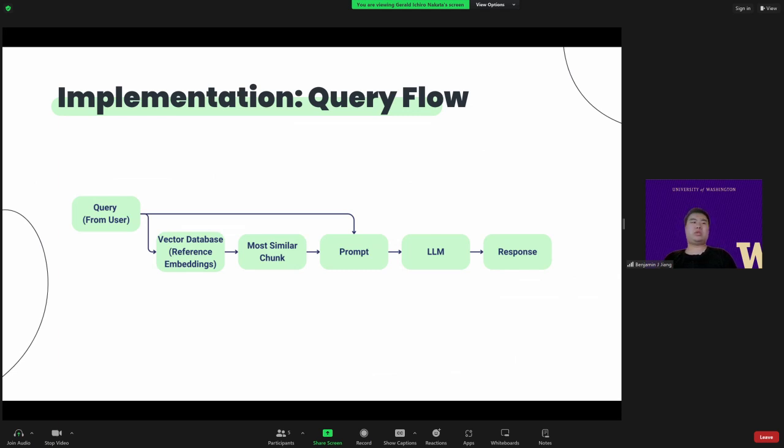Once we retrieve these similar chunks, we prepare a hidden prompt that includes both the retrieved information and the original user query, providing essential context for our large language model. Then the large language model will process and combine the input to generate a response based on the provided context. Finally, we take this response and send it back to the user. This entire process happens seamlessly, ensuring the user receives accurate and contextually relevant answers.